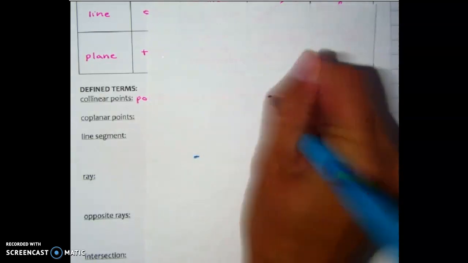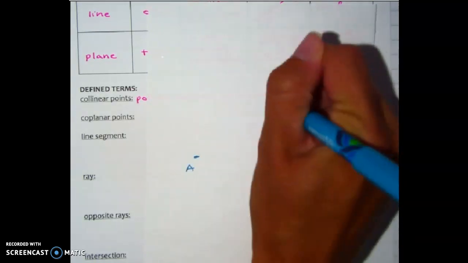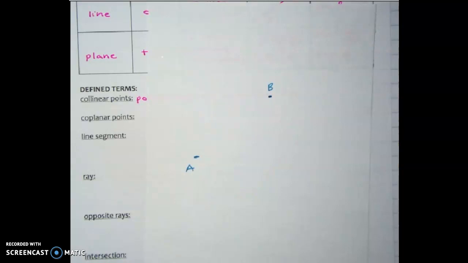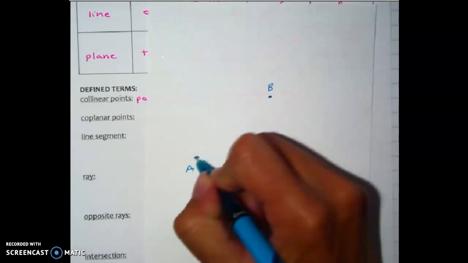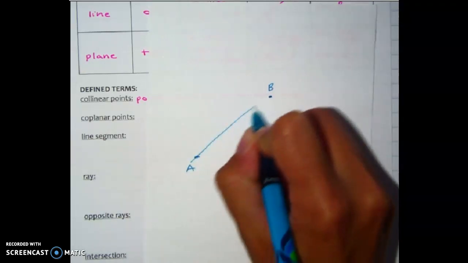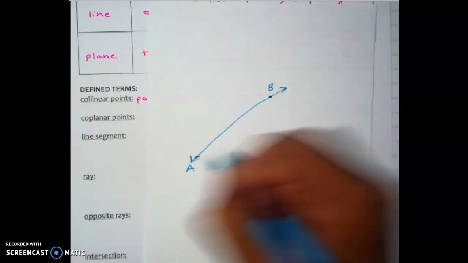So if I give you this point and this point, and I ask you, are points A and B collinear? It's tempting to say no because there isn't a line seen, but the answer is actually yes, because does there exist a line in the universe that could connect these 2 points? And there is. It would be this one right here.